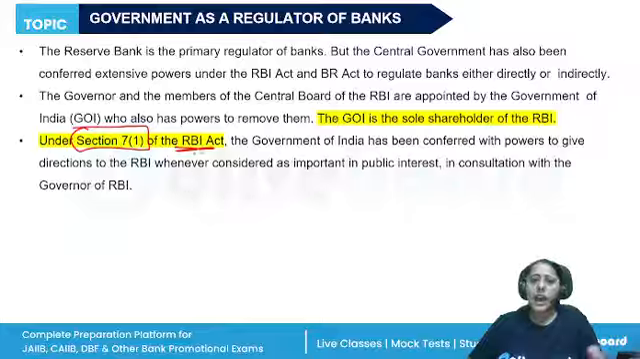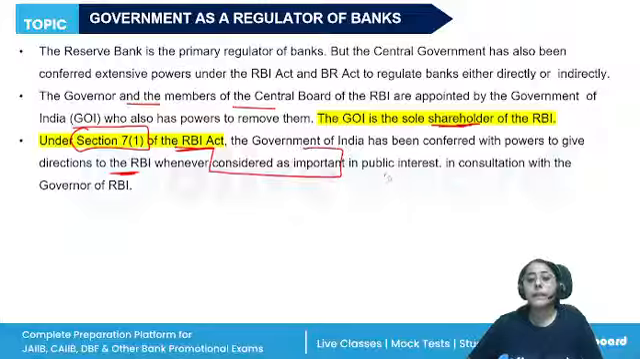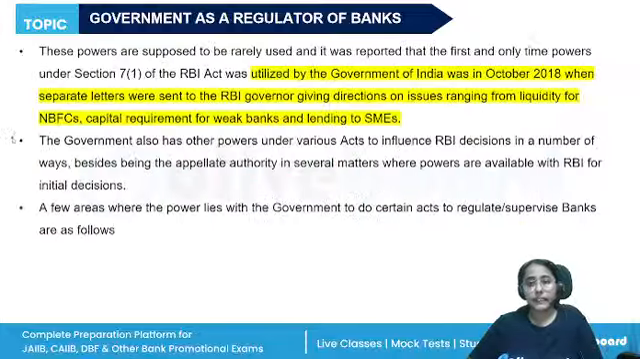Other things, the governor and the members of the central board, as we have already seen, are appointed by the central government. Government of India is also the sole shareholder of RBI. So the government has been given some powers to give directions to RBI wherever considered important in public interest. But this should be in consultation with the governor of RBI. Which section? Section 7(1) of the RBI Act.